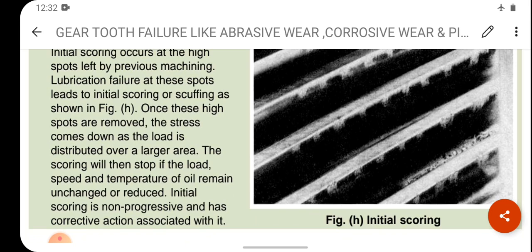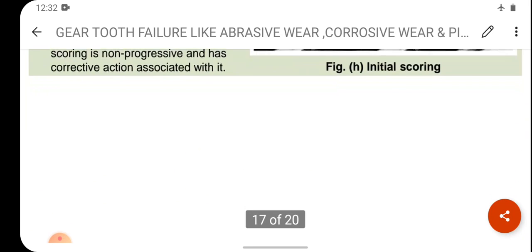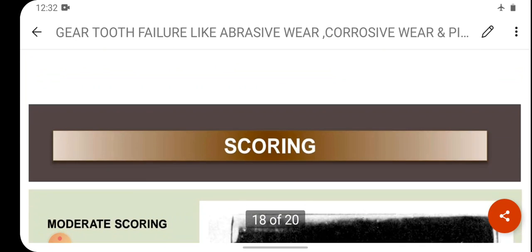The scoring will then stop if the load, speed and temperature of the oil remain unchanged or reduced. Initial scoring is non-progressive and has corrective action associated with it. मतलब क्या है कि initial scoring जो हो रहा है वो can be corrected. So this is the initial scoring example or figure.